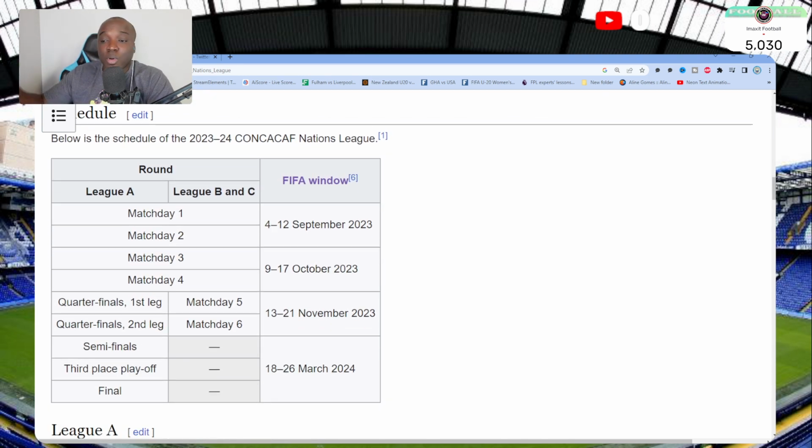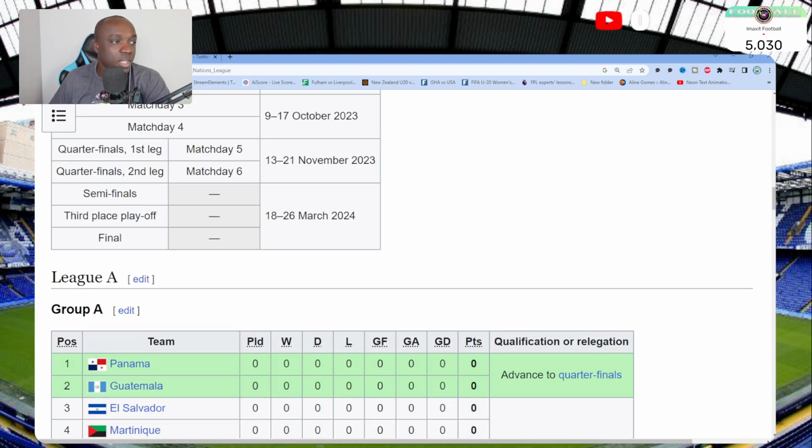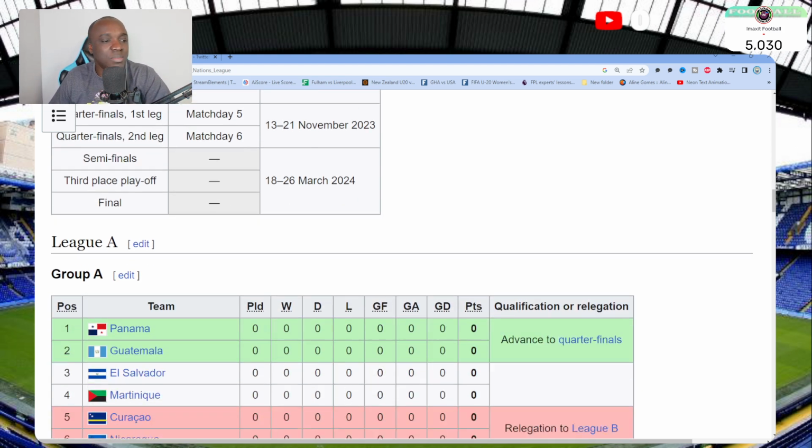All right, so let me talk about the match days first. Match days 1 and 2 are September 4th to 12th. Match days 3 and 4 are September 9th until 17th. Quarterfinals first leg. Match days 5 and 6 are between the 13th to the 21st of November. And then the semi-finals, third place and finals will conclude 18th to the 26th of March 2024. They will give you, obviously, the teams will fill in by then.